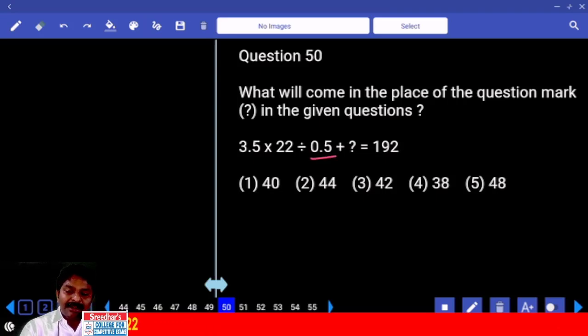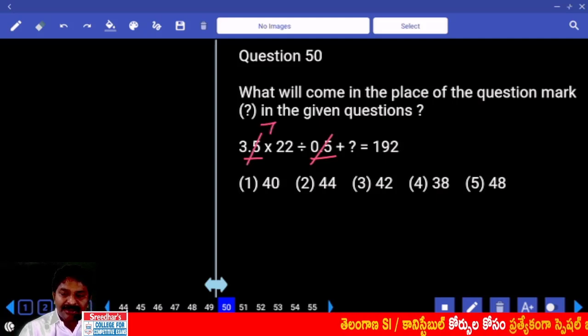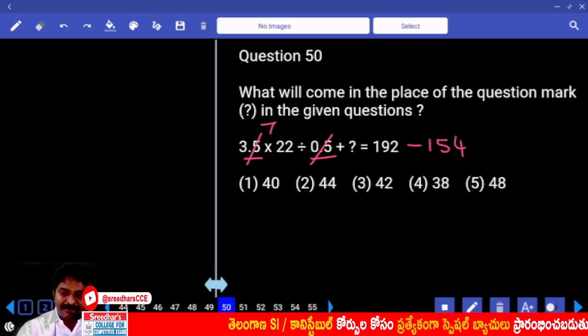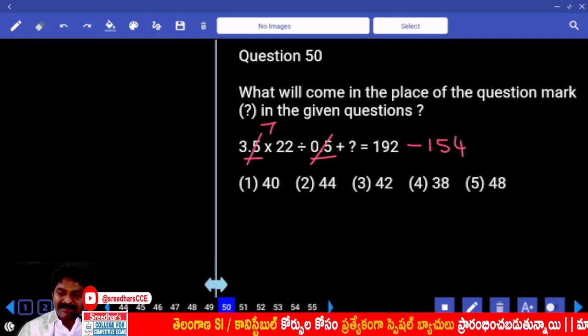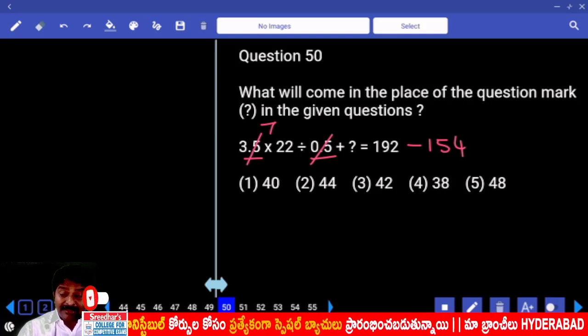This is in denominator, this is in numerator, both having one digit after decimal. So I'll treat it as 35 by 5. How many times? 7 times of 22. 154 goes to the other side, minus 154. Subtract 160, add 6 later. 38.